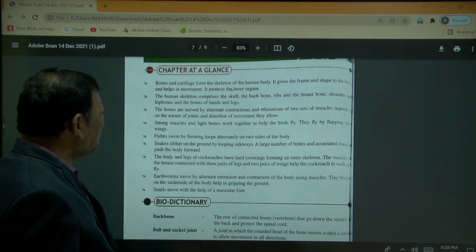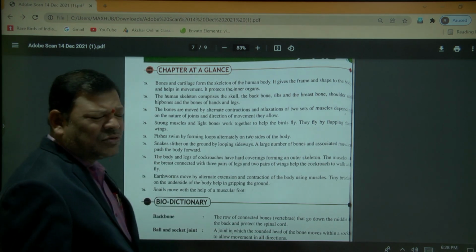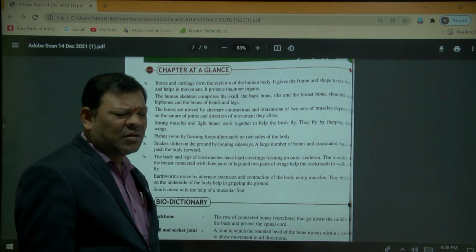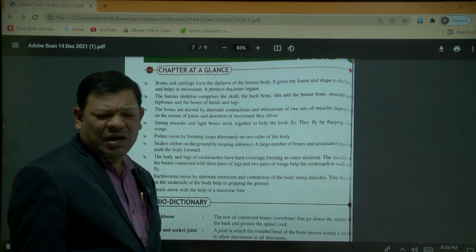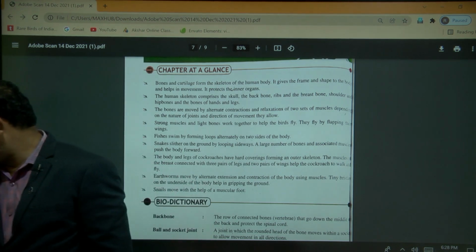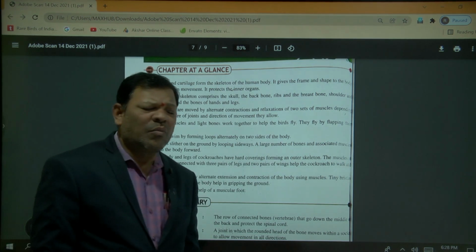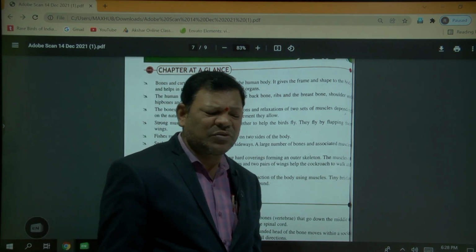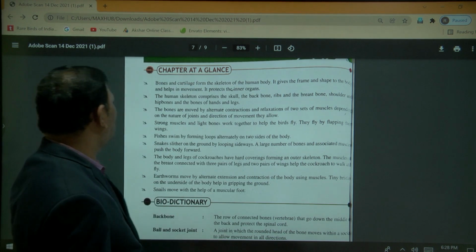Next, you already know very well that bones are made up of calcium carbonate and calcium phosphate. Bones give shape and structure to the organism. Bones are especially helpful for the movement of the organism. Bones and muscles are helpful for movement.